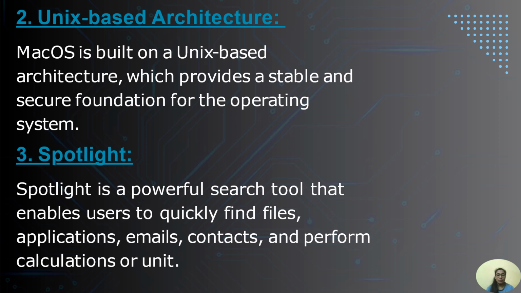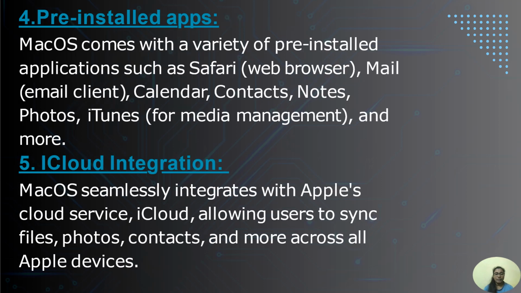The third one is Spotlight. Spotlight is a powerful search tool that enables users to quickly find files, applications, emails, contacts, and perform calculations or unit conversions. The fourth one is pre-installed apps. macOS comes with a variety of pre-installed applications such as Safari, which is a web browser, Mail, which is an email client, Calendar, Contacts, Notes, Photos, iTunes for media management, and more.